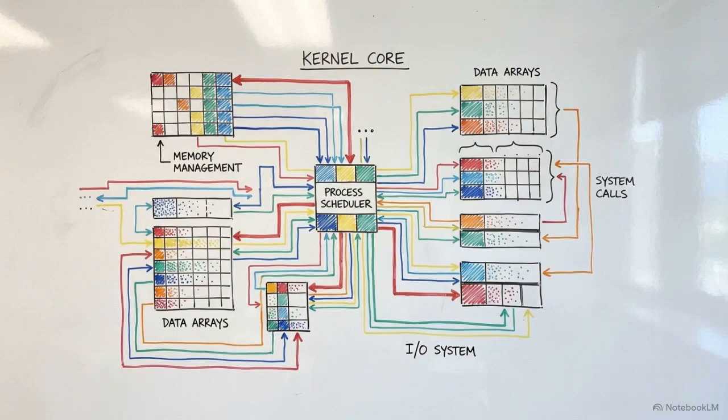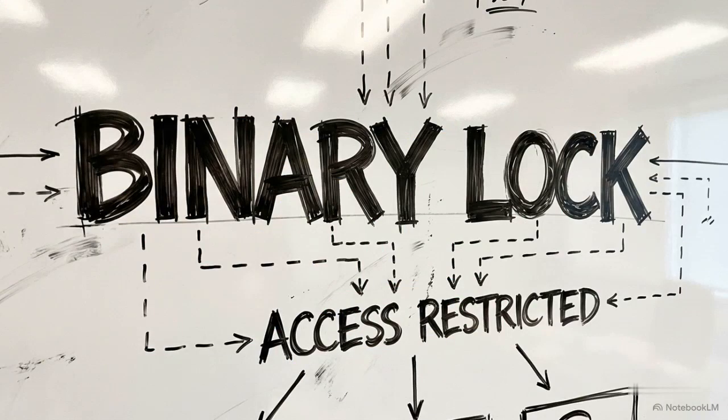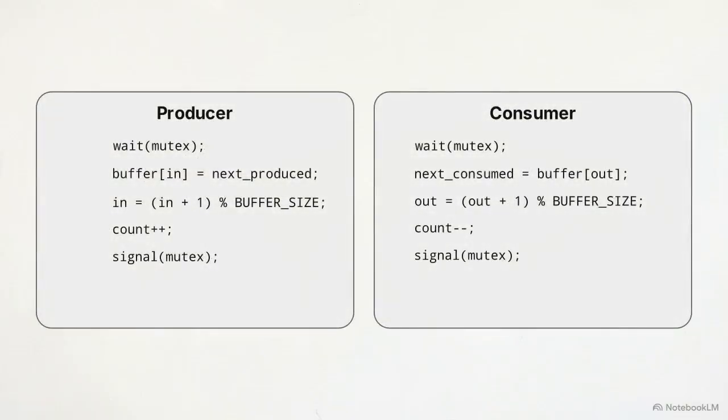To secure shared memory, we rely on synchronization primitives provided directly by the operating system. The first tool is the mutex, derived from mutual exclusion. This diagram illustrates a mutex acting as a strict binary lock. We deploy wait and signal commands directly around the boundaries of the critical section.